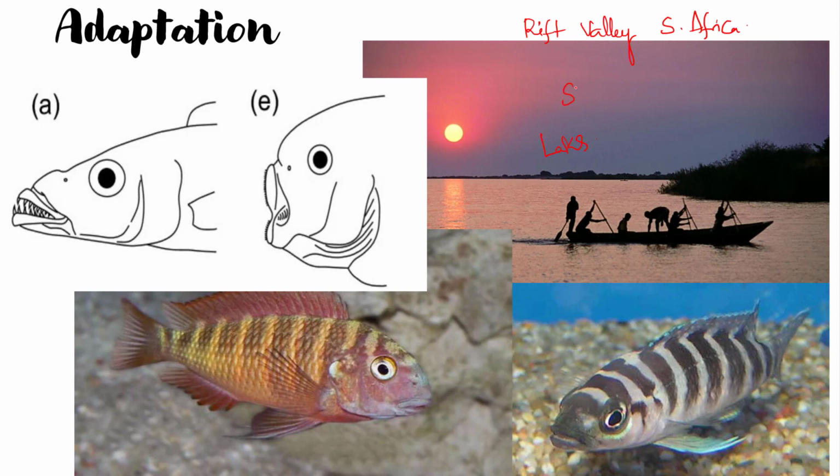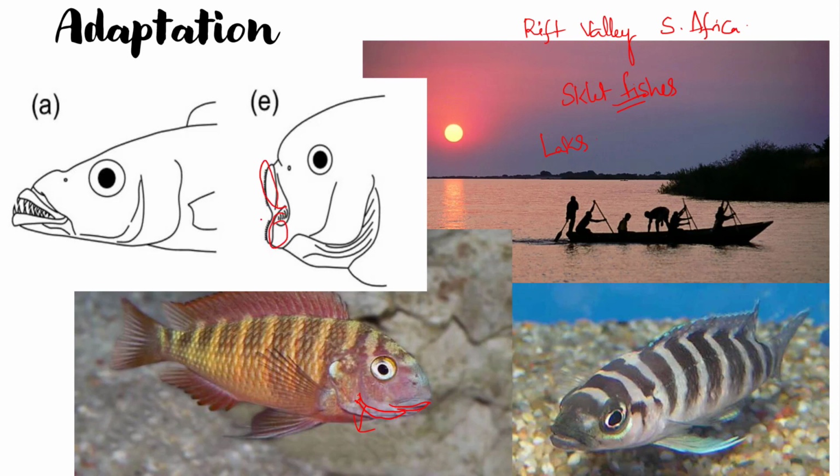We call them cichlid fishes. These fishes have two types of jaws. This is a normal jaw which we see in all fishes, but along with that they have another jaw, which is called a pharyngeal jaw.